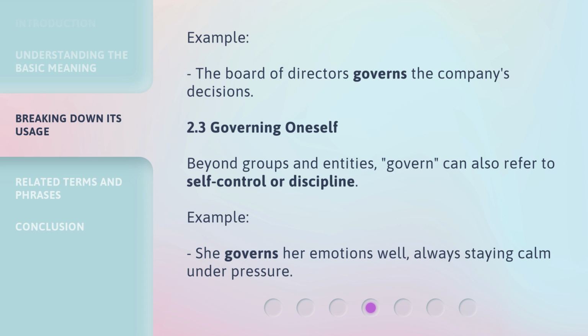2.3 Governing oneself. Beyond groups and entities, govern can also refer to self-control or discipline. Example: she governs her emotions well, always staying calm under pressure.